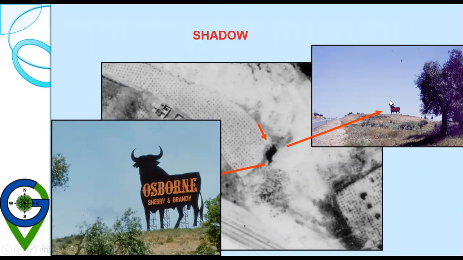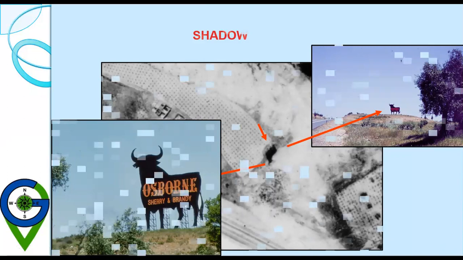It is a shadow of this object. So sometimes shadow causes misinterpretation in the image also.